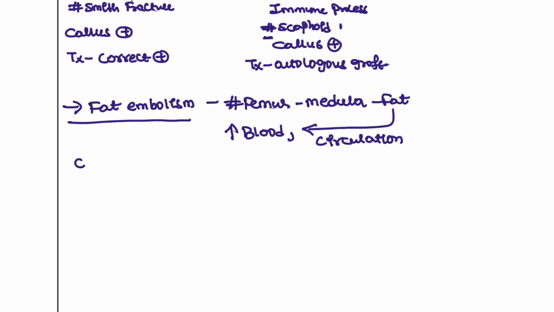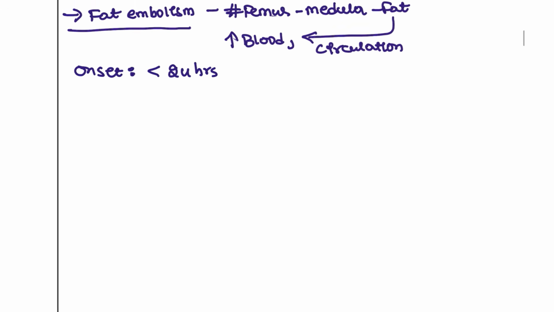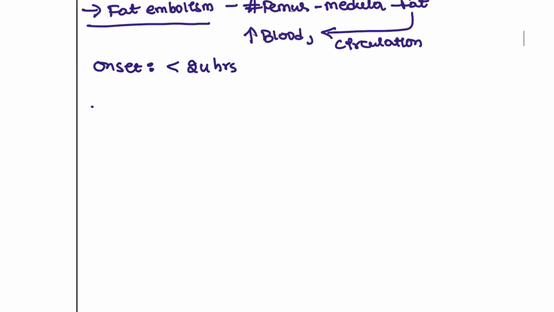And what is the onset? Onset will be less than 24 hours. Onset plays the major key role. And how will the patient present? The patient will present with rash, and also with tachypnea, because this is an emboli. So the patient will have symptoms of tachypnea and depression. The irritability will also be decreased.